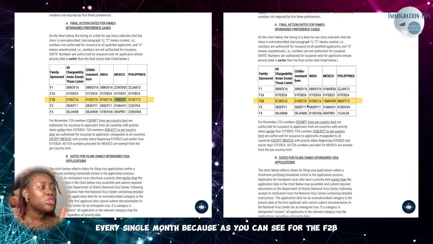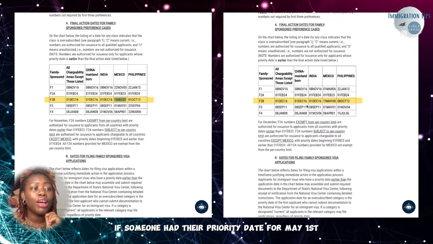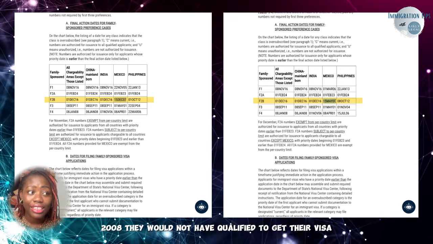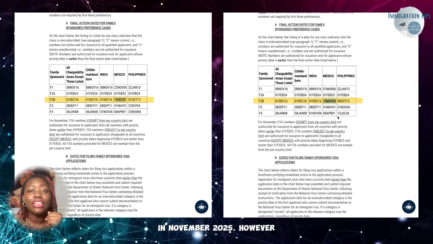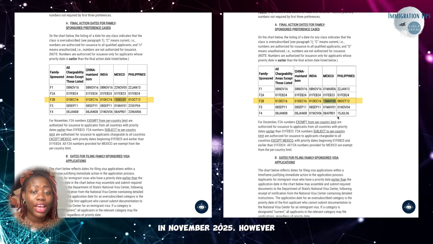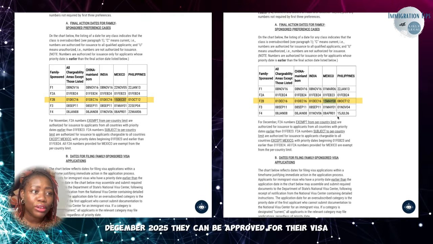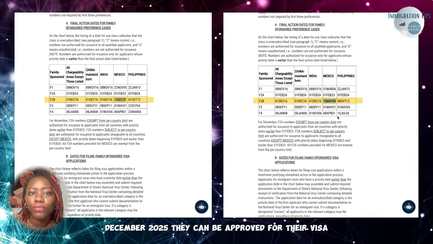Because as you can see for the F2B, if someone had their priority date for May 1st, 2008, they would not have qualified to get their visa in November 2025. However, now in December 2025, they can be approved for their visa.